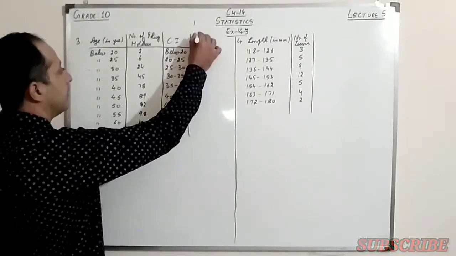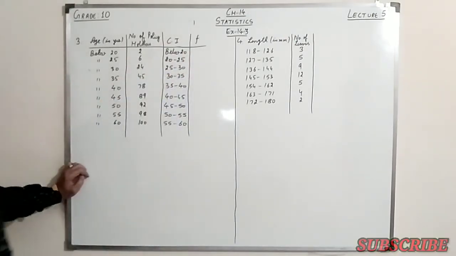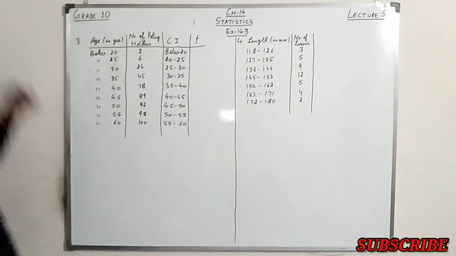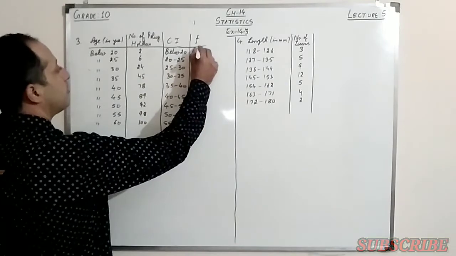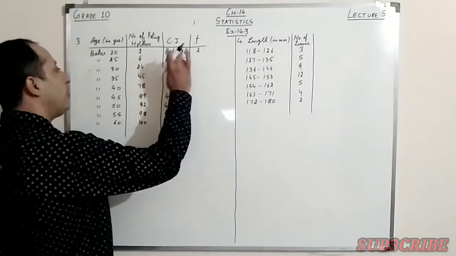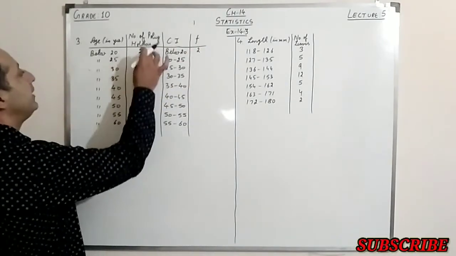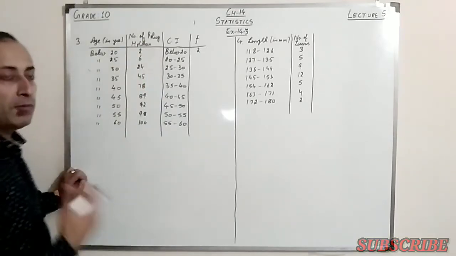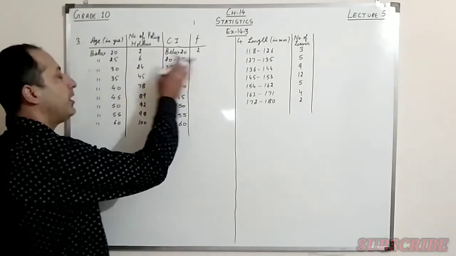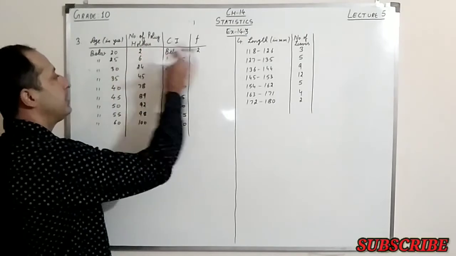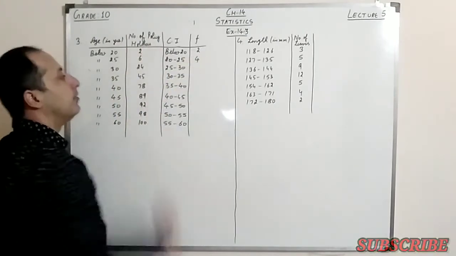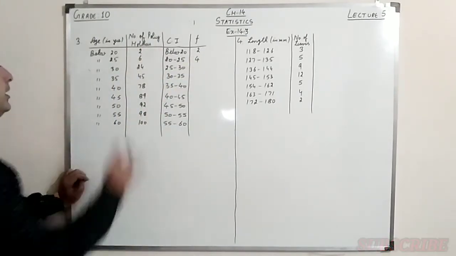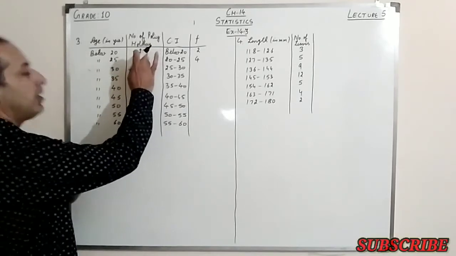That is F. Right? So we know that the first one remains same, that is 2. Now, from 20 to 25, I know below 20 these two are also coming. So if I have to find between 20 to 25, I will subtract these 2 from 6 and I get 4. Similarly, below 30, these values are also coming.